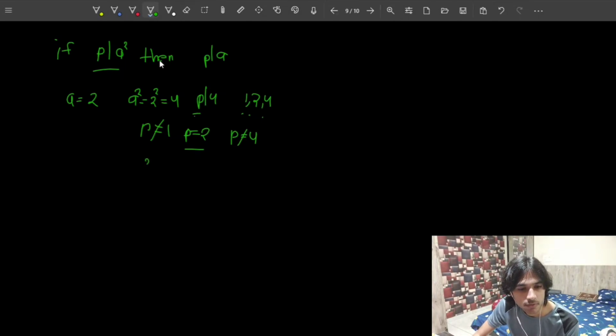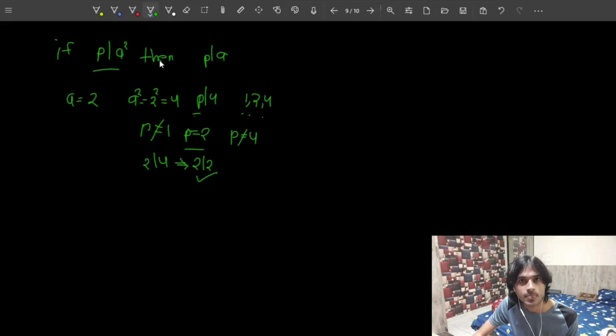So if 2 divides 4, then obviously 2 divides A. A here is 2, which is true, right? So the theorem does give this implication. This is the sign that if this statement is true, then this will imply this statement, right? So this was a simple example of what if A is a prime number.